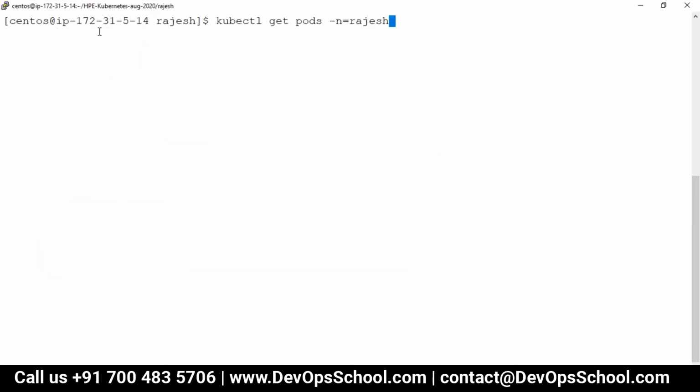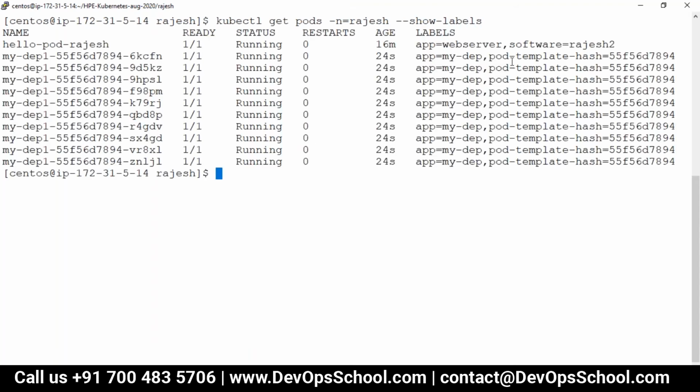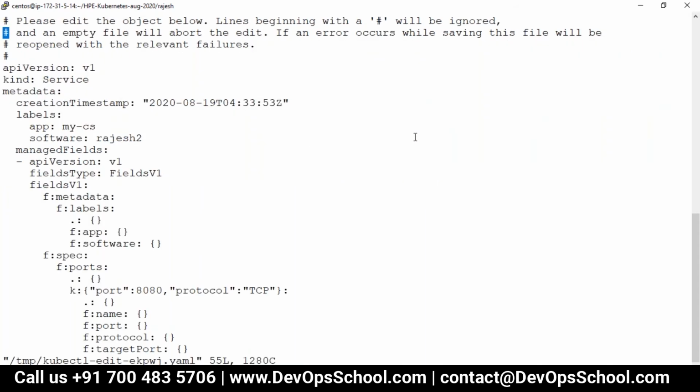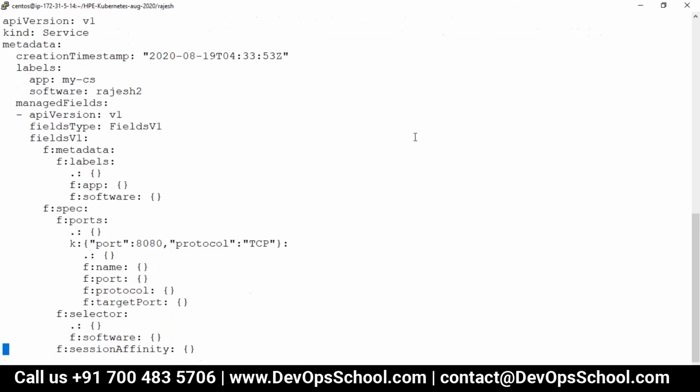Now I want to know the labels of the pod. So --show-labels. What are the labels? The label is app=mydep. So here I'm going to modify the service with app=mydep. You can have multiple services, and multiple labels can also match, but I'm not complicating it to begin with, so you don't get lost. So it can be multiple also.